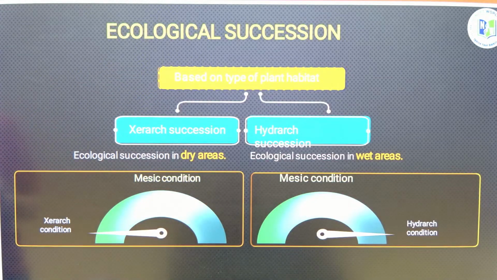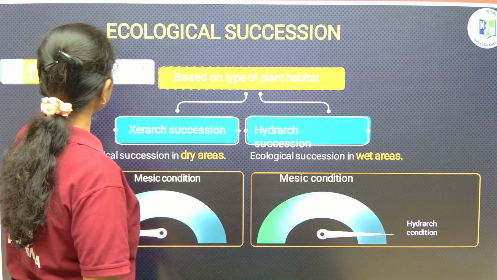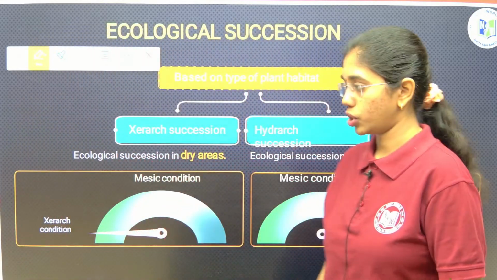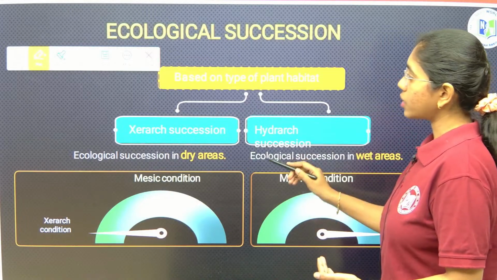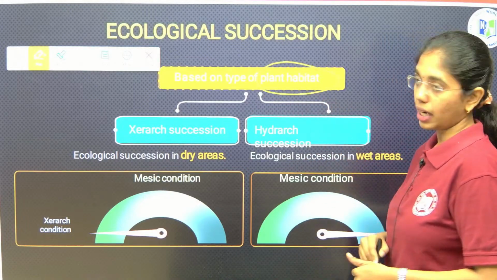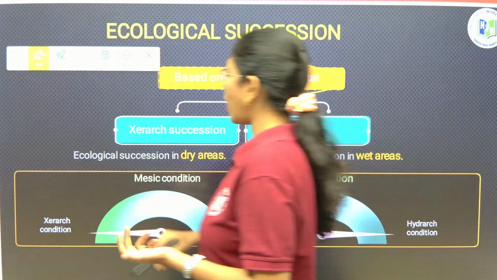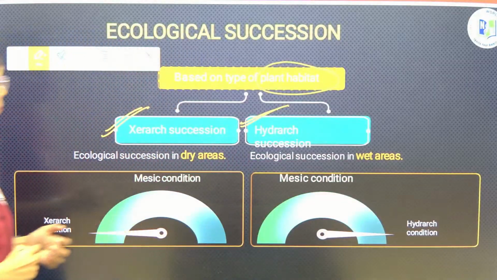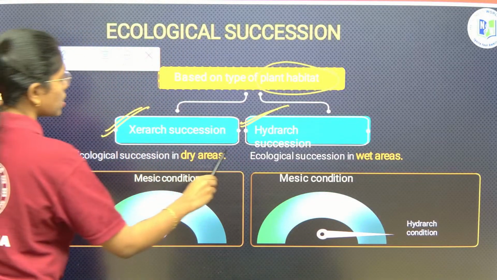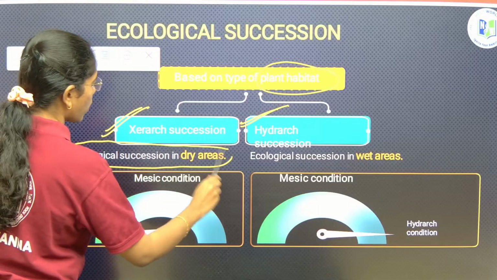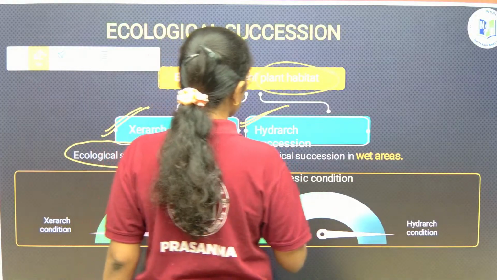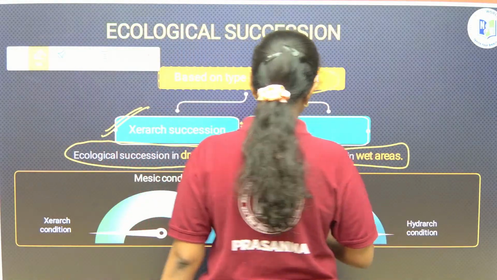Now, ecological succession based on the type of plant habitat. Till now we have seen two types of succession, primary and secondary, which is based on the origin of succession. Now we will learn the succession based on the type of plant habitats. We have two types: Xerarch succession and Hydrarch succession. Xerarch succession is the ecological succession that occurs in dry areas. Hydrarch succession is the ecological succession that occurs in wet areas.